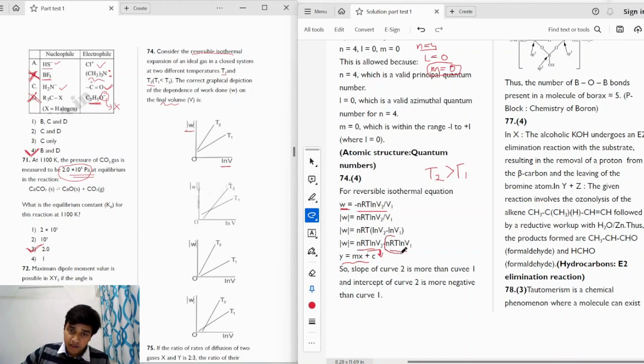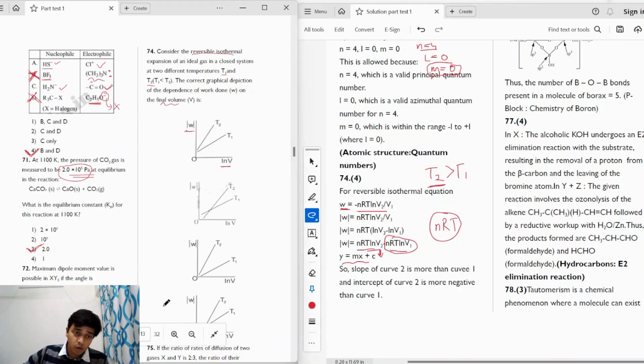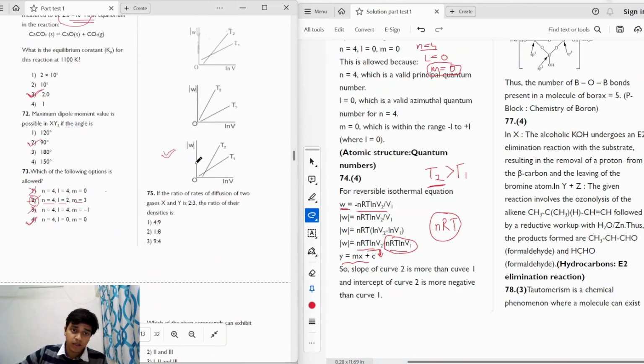So we have to find out the dependence of work on this final volume. So we can treat this as a constant. So this will be the value of c, whereas the slope will be equal to nRT, which means the slope depends on the temperature, right? And we are given that T2 is greater than T1. So in case of T2, the slope will be higher, right? So when the slope is higher in case of T2, the correct answer will be option 4 here, right? So this will be the correct answer.